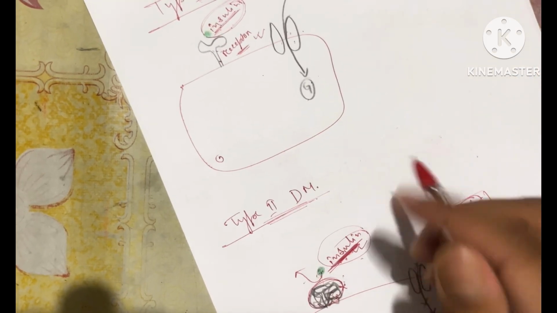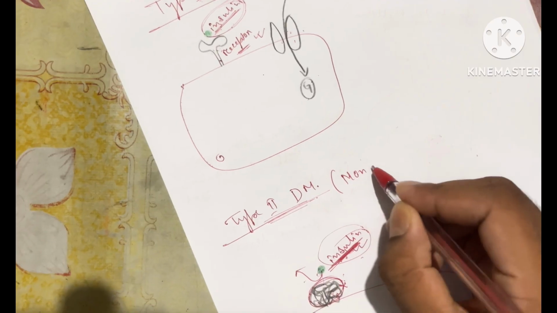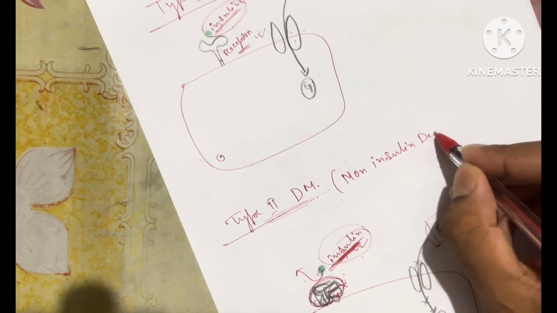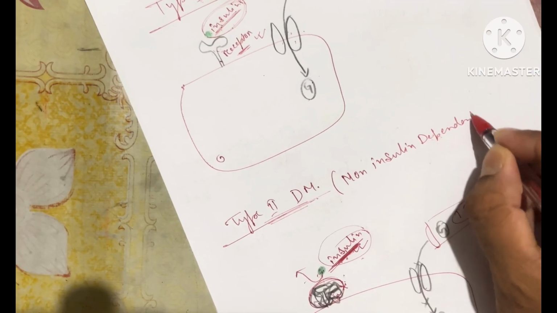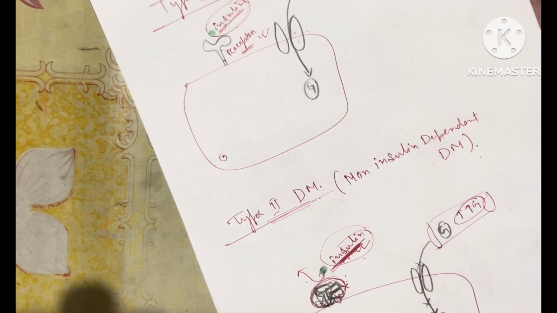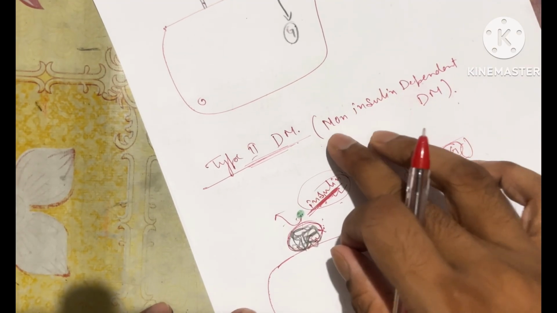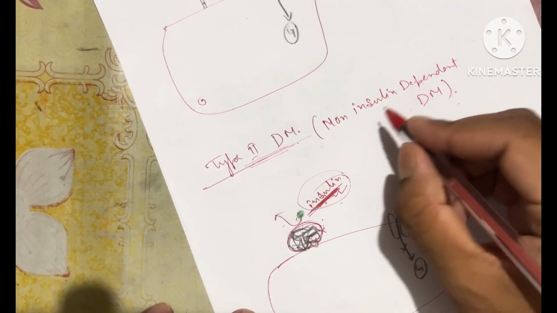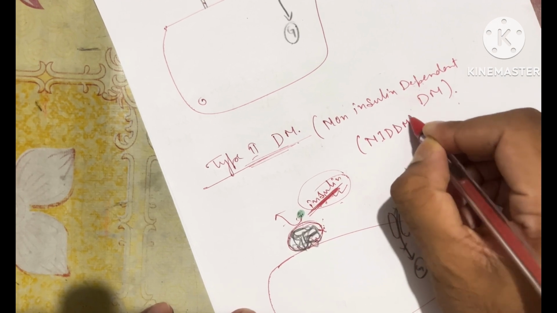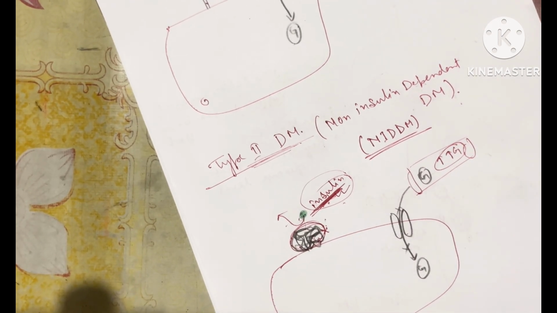So that's why it is known as non-insulin dependent diabetes mellitus. In short form, we can say NIDDM.